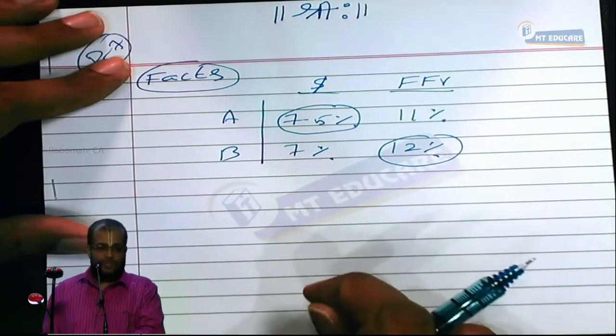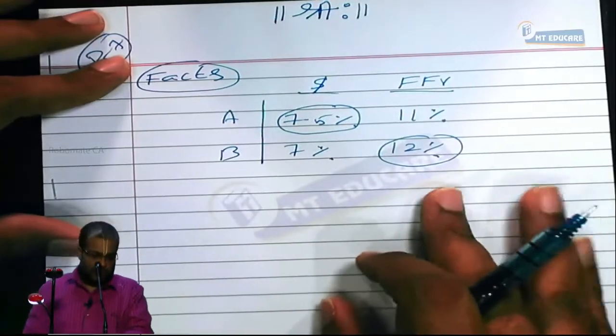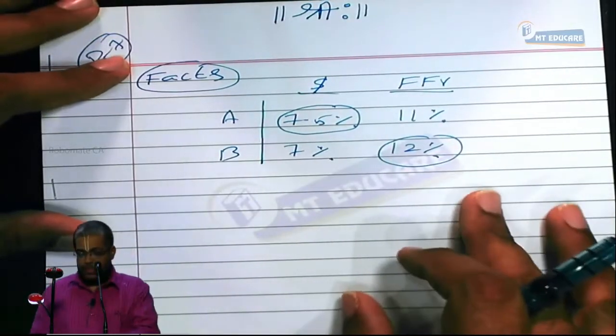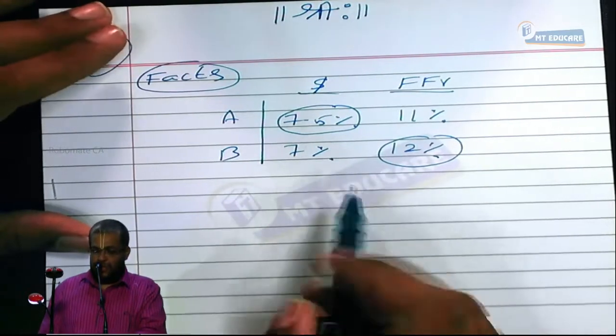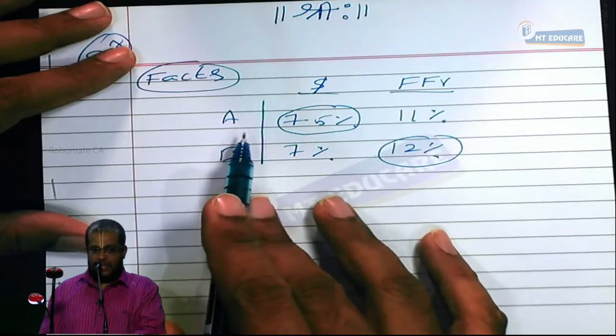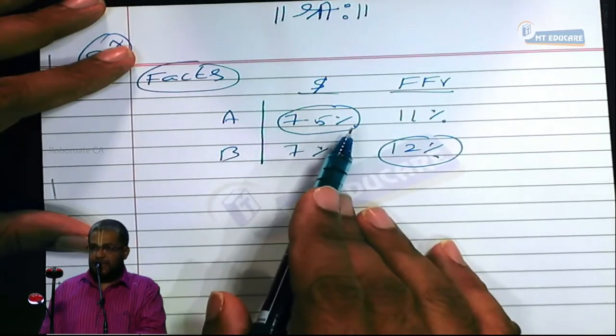Point 4: Effective interest A is equal to what? 7.5% minus 0.75%.